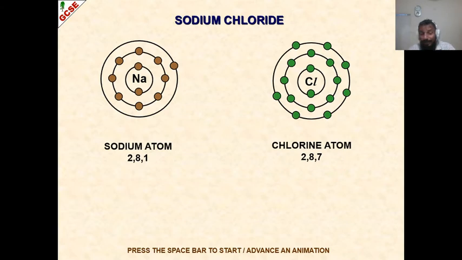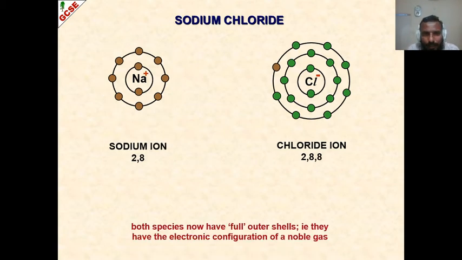As I just said, we will discuss sodium chloride. Okay, so sodium outermost shell 1. Configuration is 2, 8, 1. First shell 2 electrons, then 8 electrons, then 1 electron. Chlorine on the other hand has a structure of 2, 8, 7. Now what will happen? Who will donate? Who is generous? Obviously sodium. Being a metal, sodium will donate or transfer its electron to chlorine. The 1 electron from sodium will be transferred to chlorine, giving a complete structure for chlorine and a completely empty outer shell for sodium. That empty shell will be discarded. So we jump to the lower shell now, which is filled with 8 electrons.